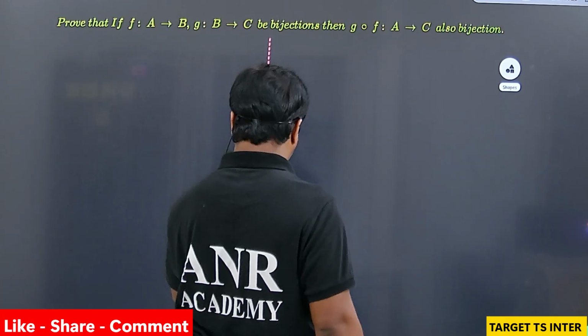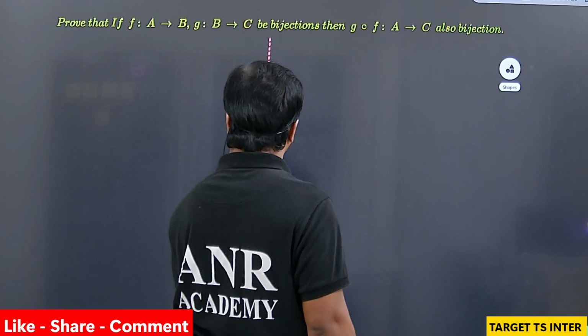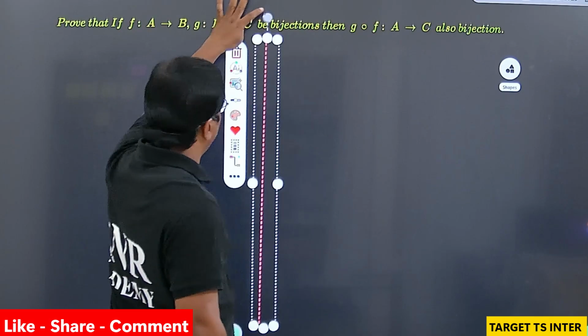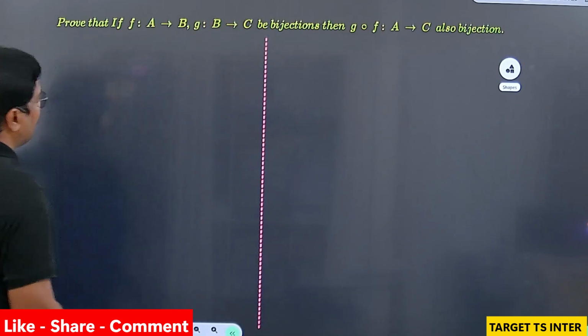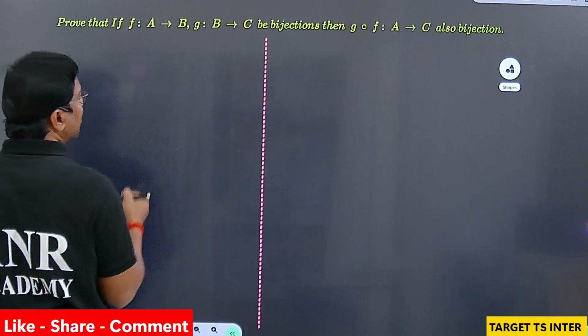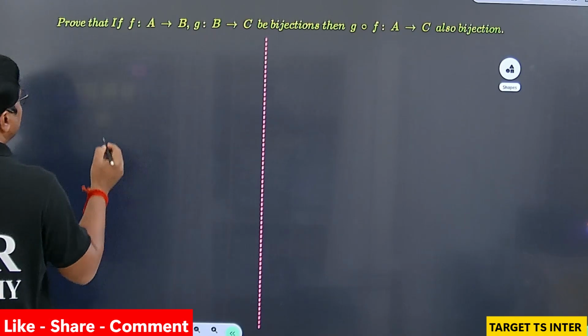First I am going to write the given data. See the proof of this. Observe here, F from A to B and G from B to C are bijections, given.